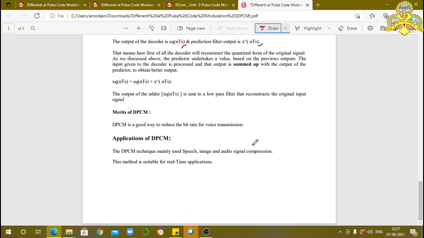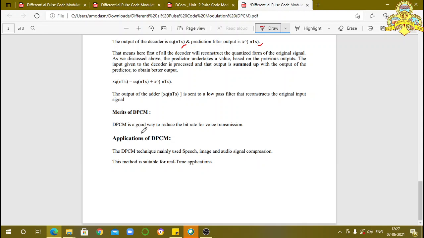Next we consider the applications and merits, or advantages, of DPCM. You already know that in PCM we have one main drawback. It needs more bandwidth and the bit rate is very large. The quantization error is large. To overcome these disadvantages, we use this DPCM.